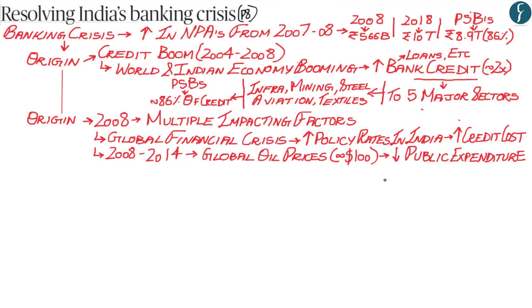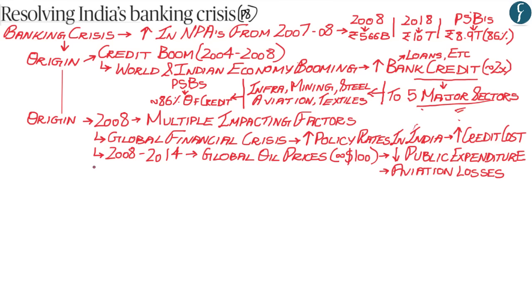Now, apart from this, a major impact of the increase in global oil prices was that it led to losses within the aviation companies. So, various aviation companies such as Kingfisher during this period went into major losses. Now, this was because the major operating cost for aviation companies such as Kingfisher was air turbine fuel. And because of the huge increase in global oil prices, there was tremendous increase in the costing of air turbine fuel. And because of this increase in the operating cost, the aviation companies, especially Kingfisher, started to make losses.